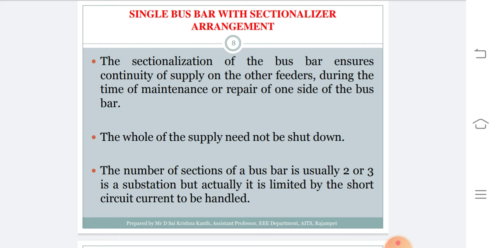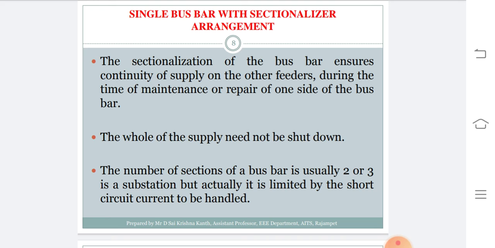That is, the entire customers connected to both outgoing lines will not suffer with loss of supply. When consumers connected with one outgoing line are suffering with loss of supply, the other will be with supply, because only one part is removed by doing sectionalization.